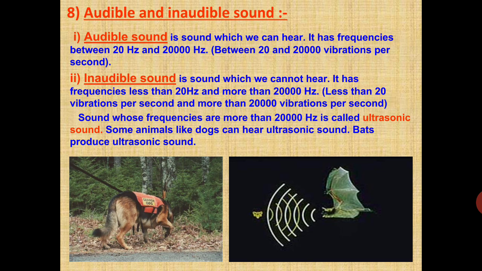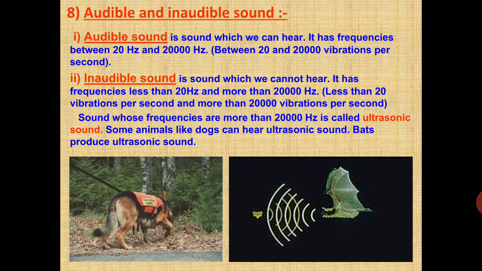That means between 20 and 20,000 vibrations per second. This type of sound is the audible sound.